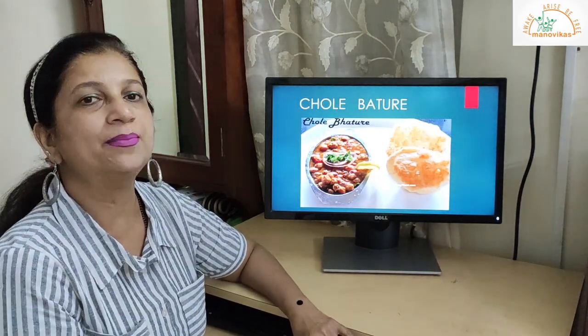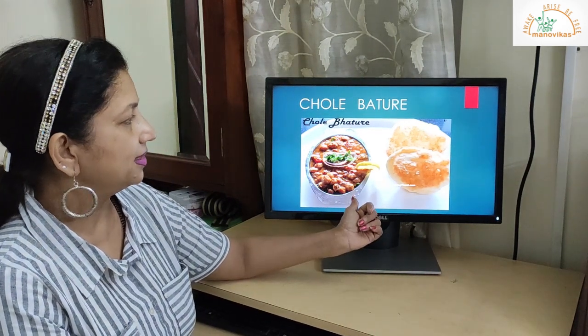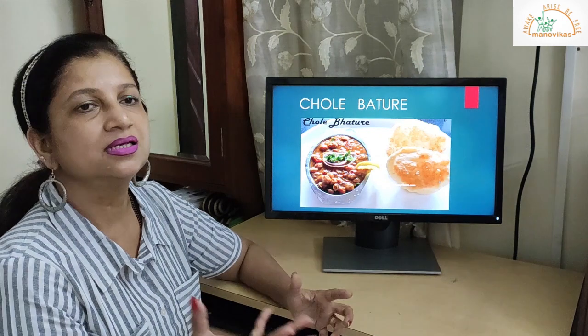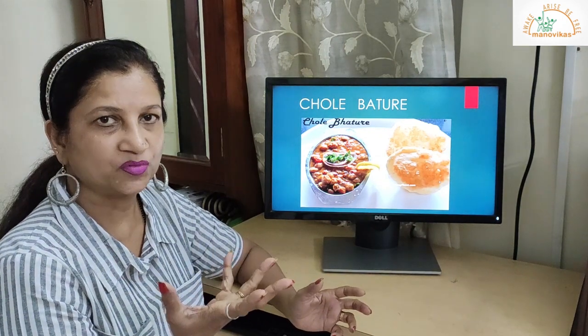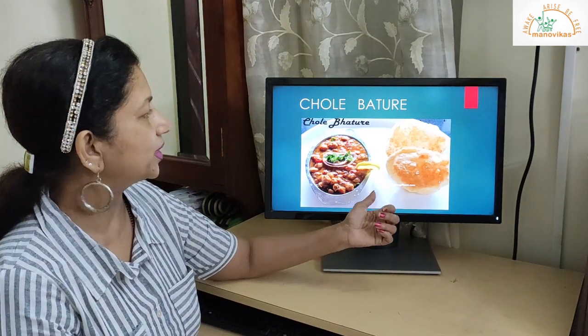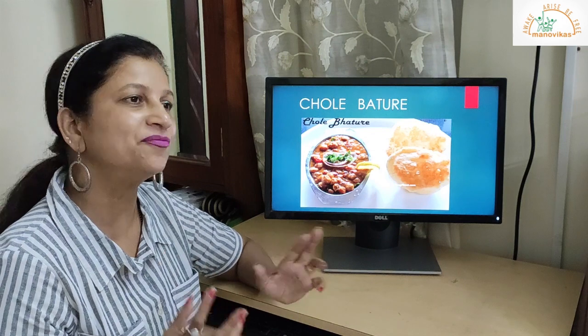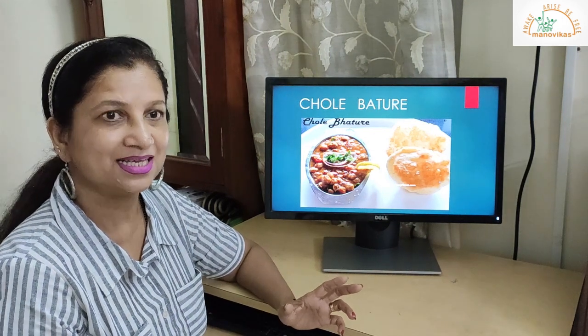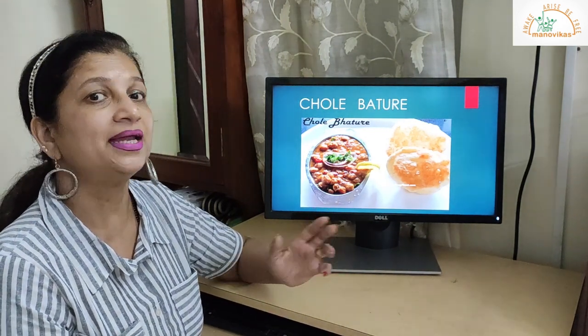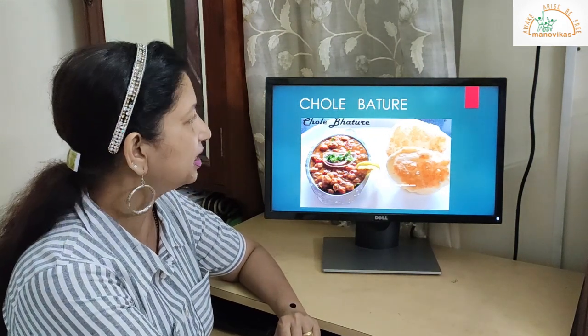Next is chole bhature. You can see the chole here, and the bhatura is the big puri. You can have a look at the picture, chole bhature. Most of this food, children, we have it in Goa, but you don't know where it comes from. It comes from Punjab, and it is called Punjabi food.